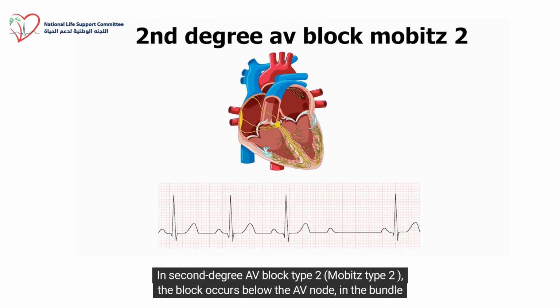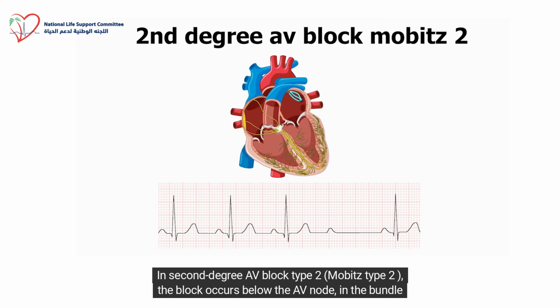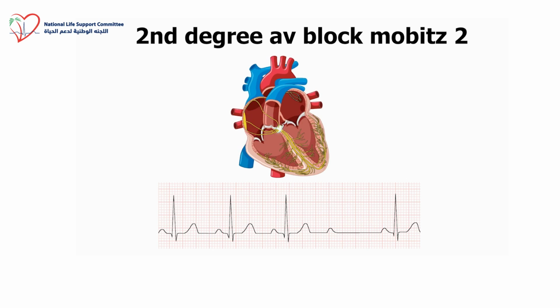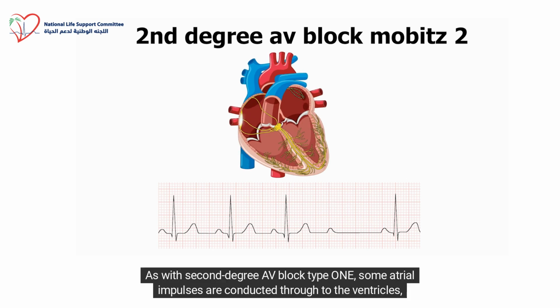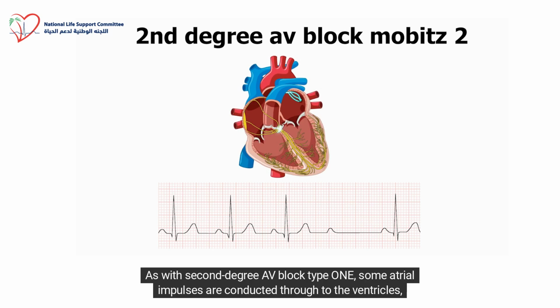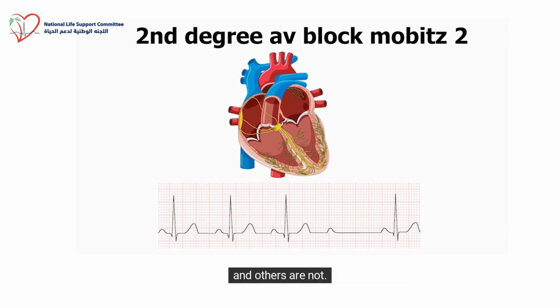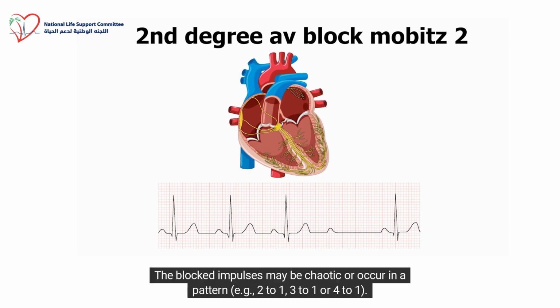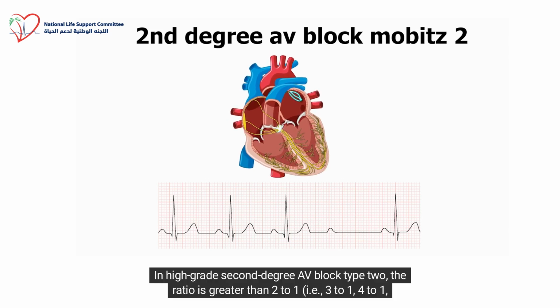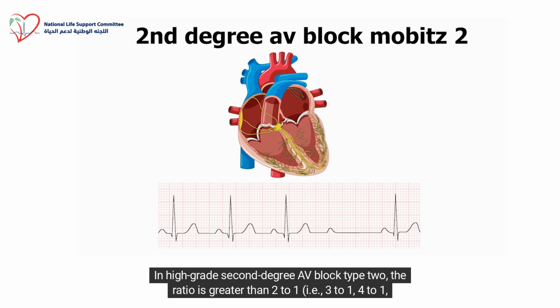In second-degree AV block type 2, Mobitz type 2, the block occurs below the AV node, in the bundle of His. As with second-degree AV block type 1, some atrial impulses are conducted through to the ventricles, and others are not. However, there are no progressive delays. The blocked impulses may be chaotic or occur in a pattern, for example, 2:1, 3:1, or 4:1. In high-grade second-degree AV block type 2, the ratio is greater than 2:1, for example, 3:1, 4:1, or variable.